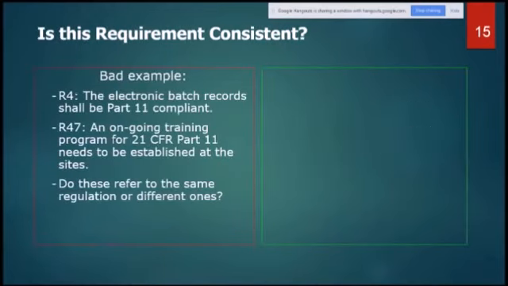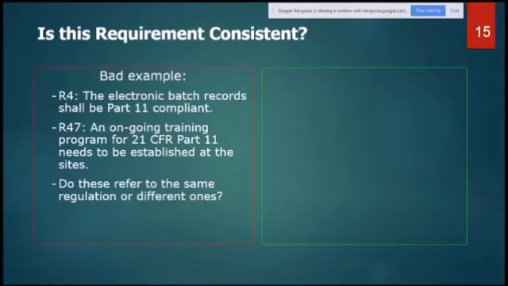And if we look at the examples of consistent requirements, let's look at the bad example. Requirement number 4, electronic batch records shall be part 11 compliant. Requirement 4.7, an ongoing training program for 21 CFR part 11 needs to be established at the sites.